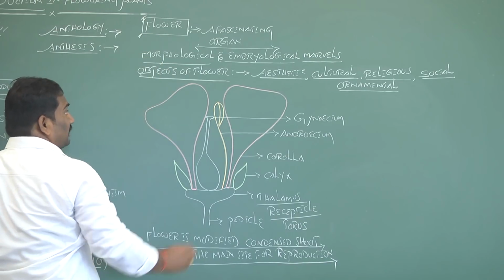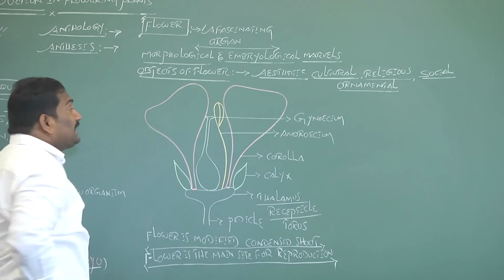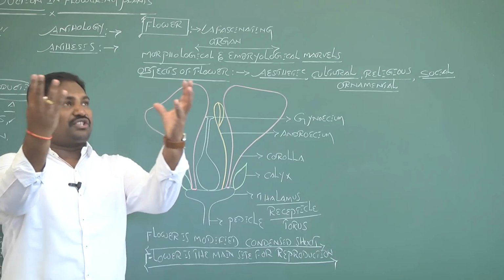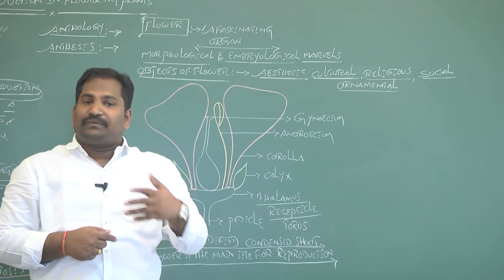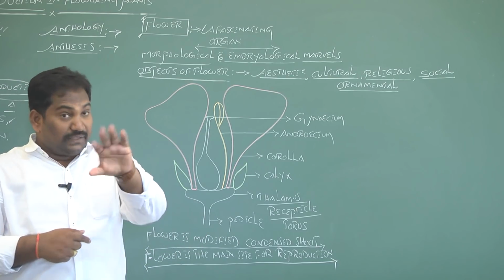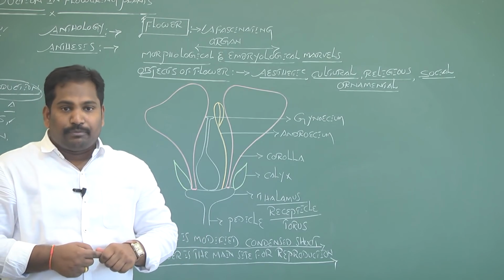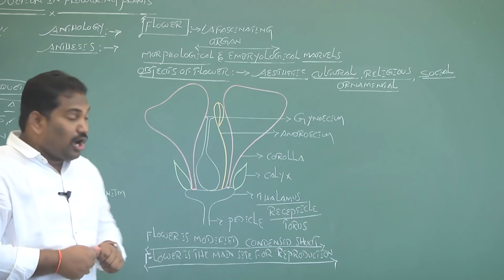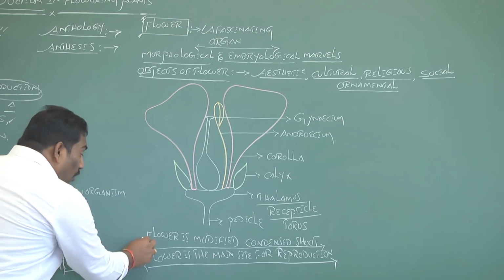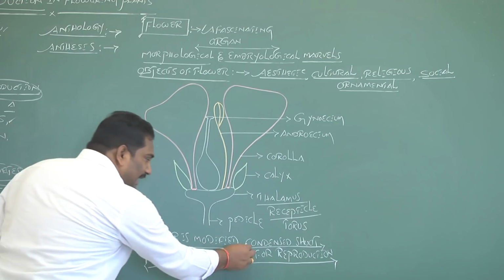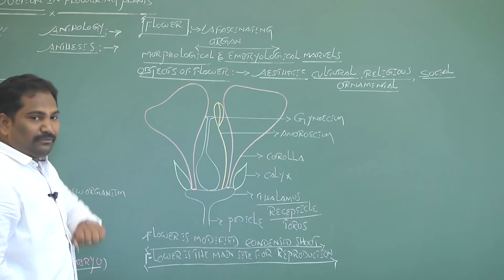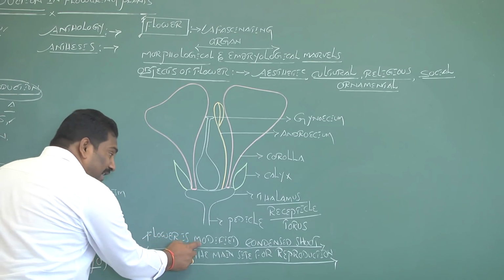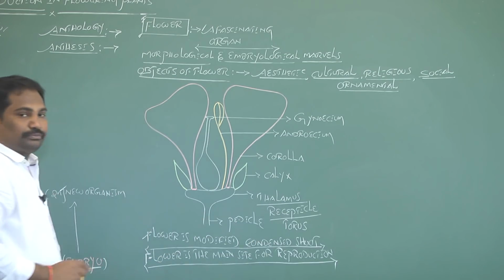Generally, the flower is a fascinating organ. You can find different colors, different types and different shapes of flowers in the diverse living world. It is a modified and condensed shoot system.